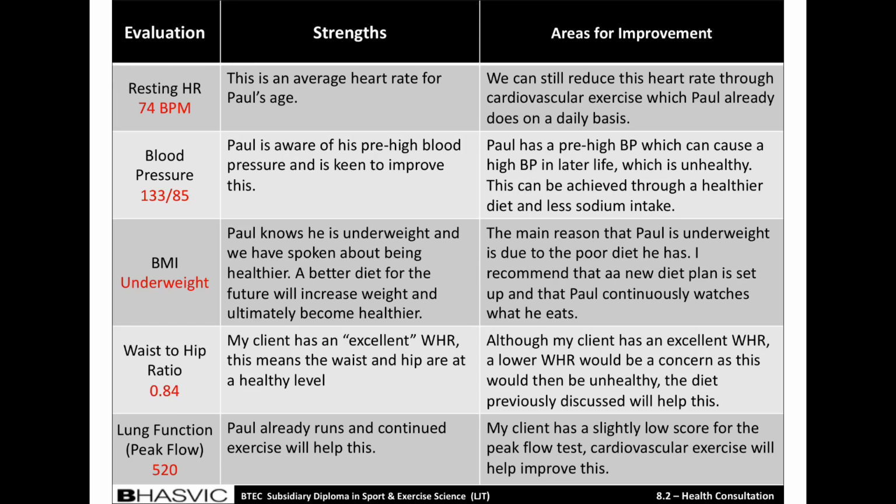Next was his blood pressure. This was at 133/85. This is an area for improvement as it is a pre-high blood pressure. A way to improve this could be through a healthier diet, previously stated, and also reducing his sodium intake.